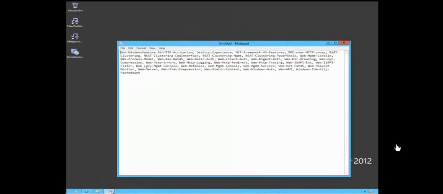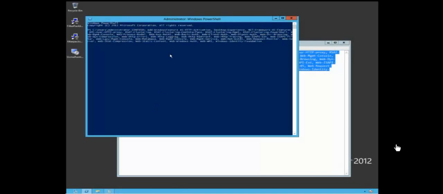Okay, the next step is to install Windows components. You can find the list of these components on TechNet. I will provide a link to the TechNet site. Okay, all prerequisites were installed.